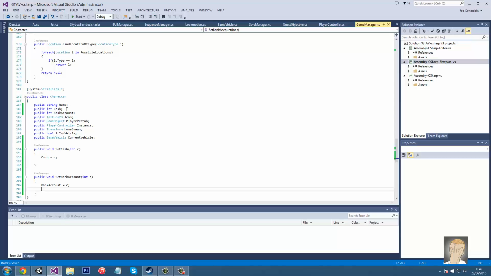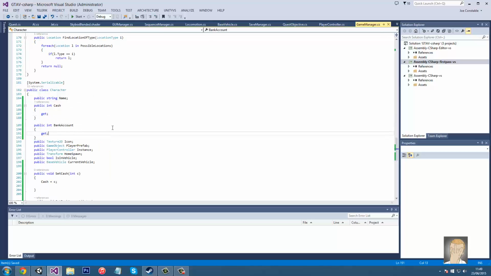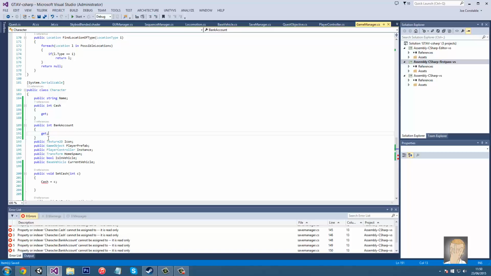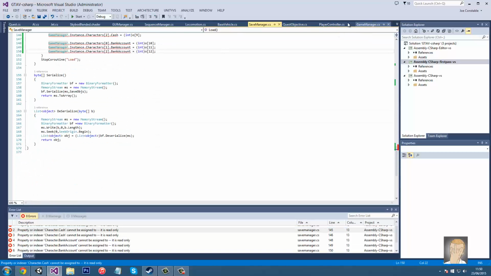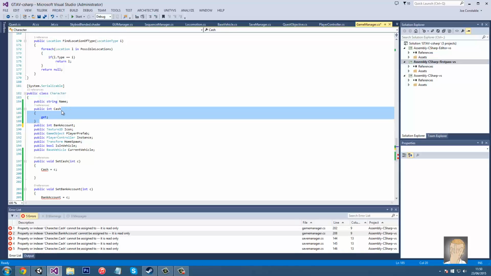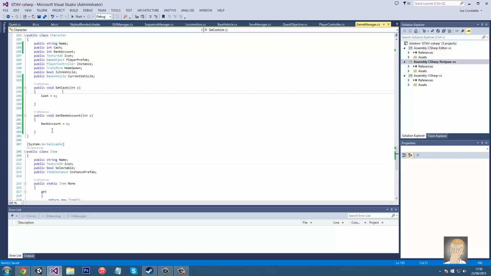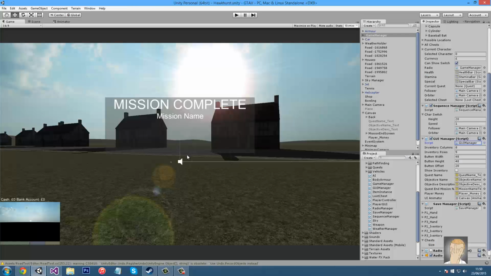And then, actually what we're going to do is we're going to make cash a get property. Same with bank account, so that way we have to set it through this method. We have to. Oh, damn it. Okay, we can't do that then. Never mind. Okay, let's not do that. That's a bad idea, but we just got to remember to set it through that, I guess. Or we can make it private and do a get thing. Nah, let's leave it at that. That's fine. Yeah, that's perfect.